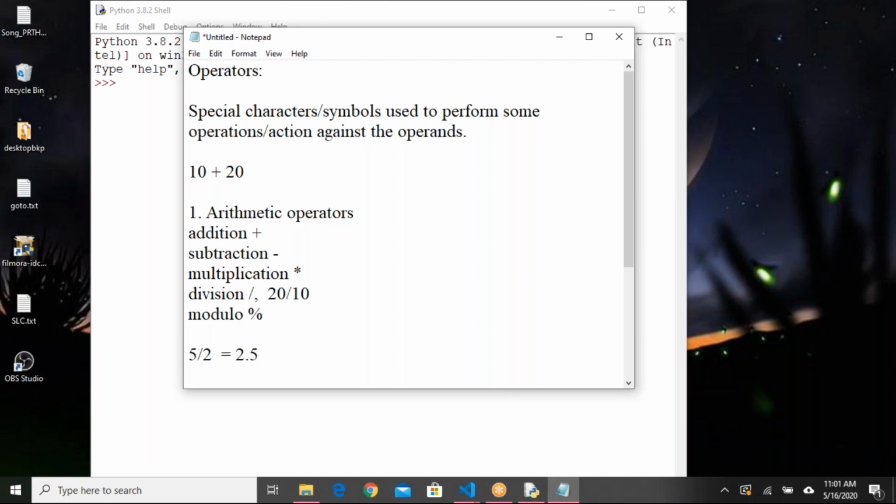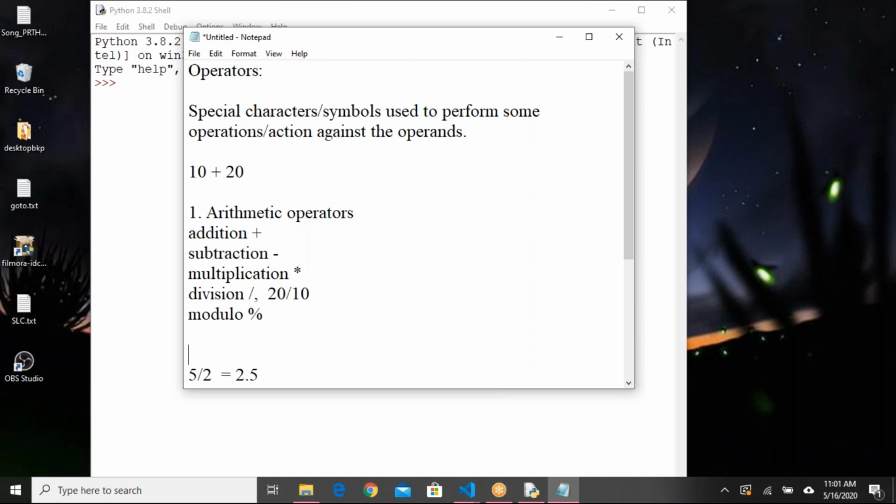If I say 5 modulus 2, 2 into 2 is 4, right? 1 will come as a remainder. It will not convert into decimals, it will take the remainder. So if I say 5 modulo 2, it will give 1 as an output, because 1 is the remainder. This is also clear to most of the guys.